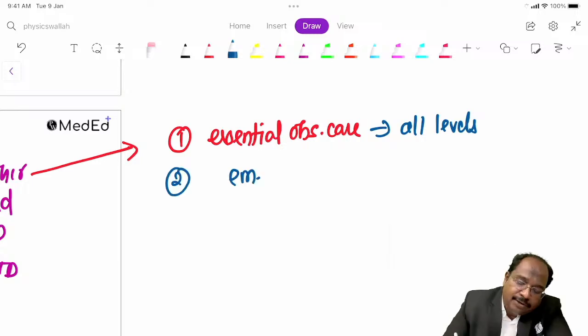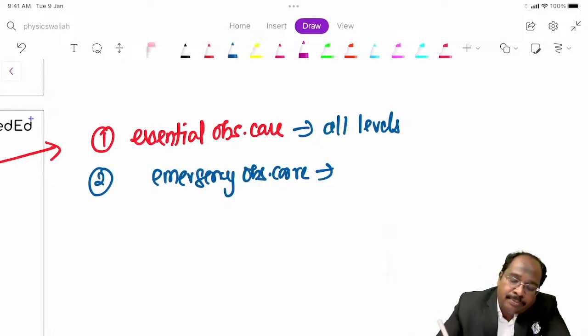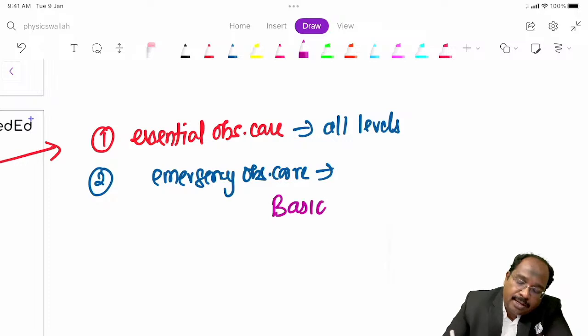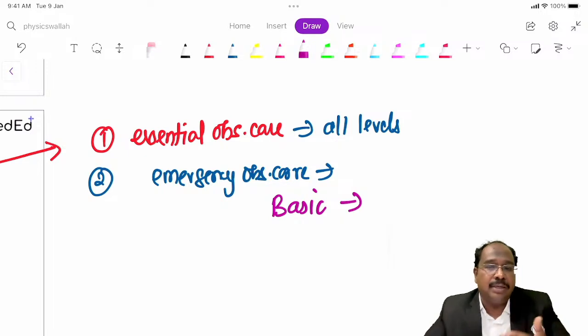Second, we should be providing emergency obstetric care. We have 2 types of emergency obstetric care. Basic means we should be providing parenteral antibiotics, parenteral oxytocin, parenteral anticonvulsant, manual removal of placenta, and assisted vaginal delivery. These are called basic emergency obstetric care.